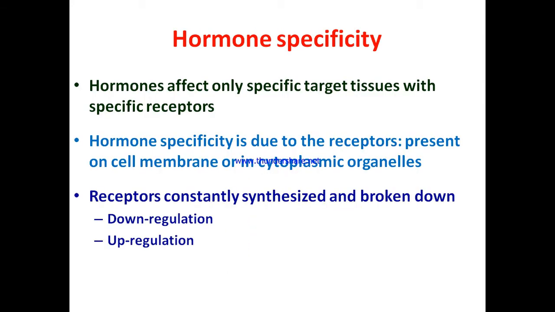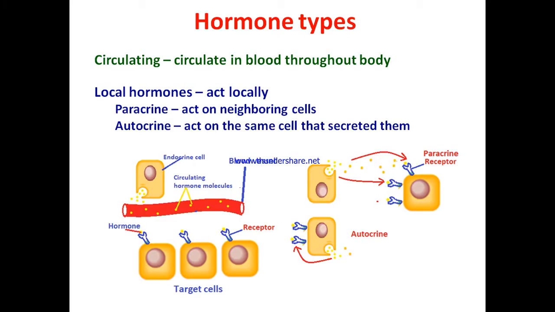Hormones are specific. They act on specific types of cells or tissues. They affect only specific target tissues with specific receptors. Hormone specificity is due to the receptors present on the cell membrane or in the cytoplasmic organelles. Receptors are constantly synthesized and broken down. The number of receptors could be upregulated or down-regulated. Depending upon the upregulation or down-regulation, the hormonal action can be increased or decreased.